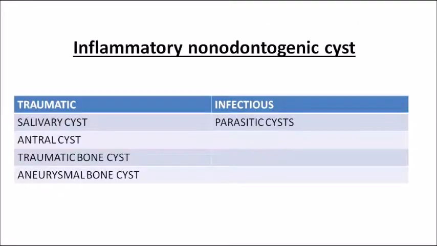Now let's learn in detail about the inflammatory kind of non-odontogenic cyst. In this section we are learning about non-odontogenic cysts. First we learned about the intraosseous and extraosseous varieties of the developmental kind. Next we are going to learn about the inflammatory kind, which we divide into traumatic type and infectious type. Under the traumatic variety, the cyst occurs because of some kind of trauma. The salivary cyst, antral cyst, traumatic bone cyst and aneurysmal bone cyst come under the traumatic variety. And the infectious cyst included is the parasitic cyst.